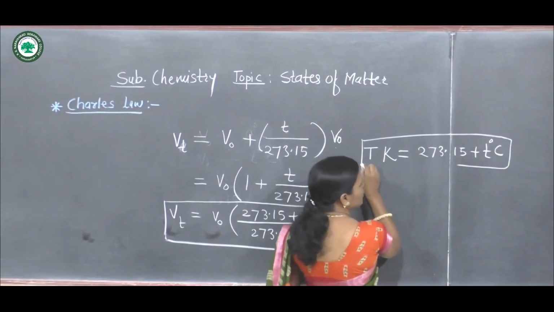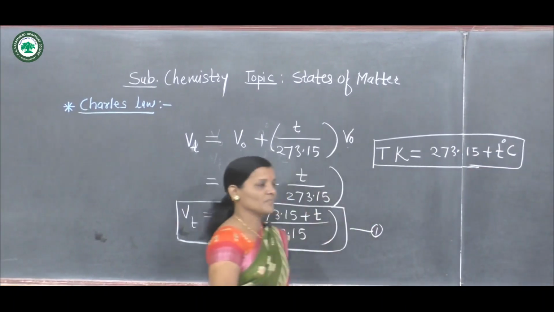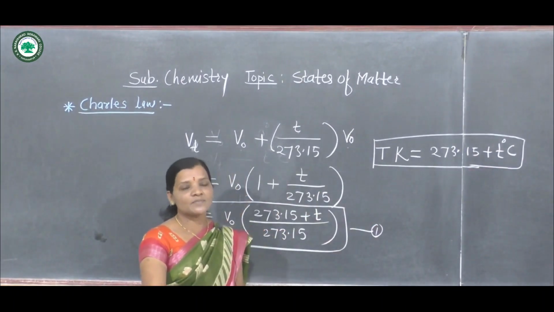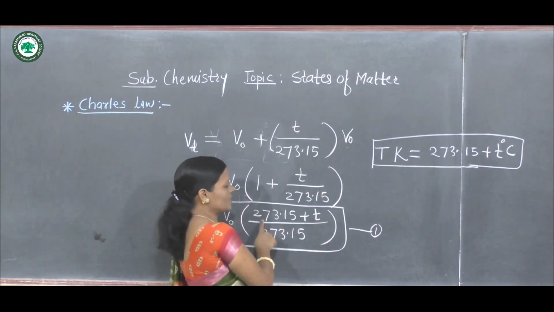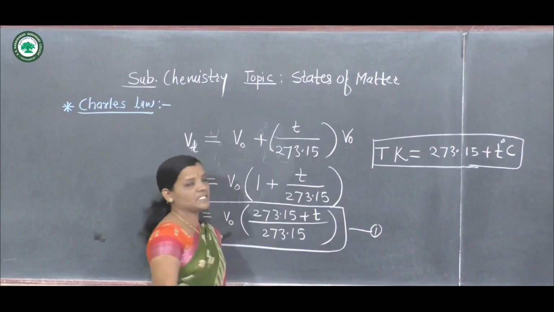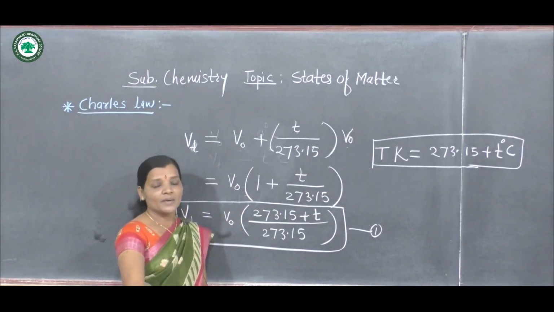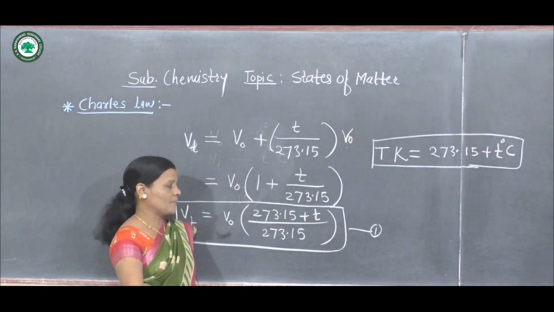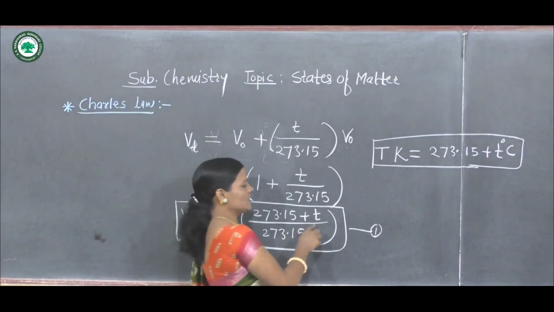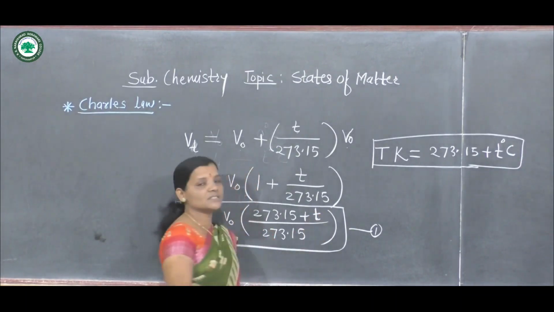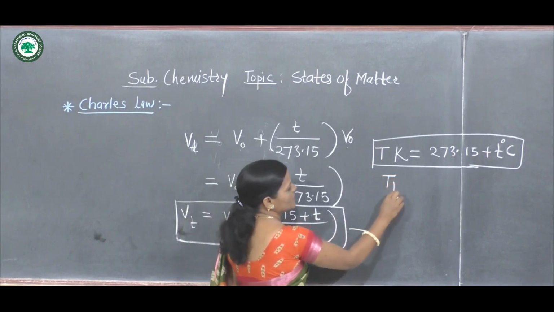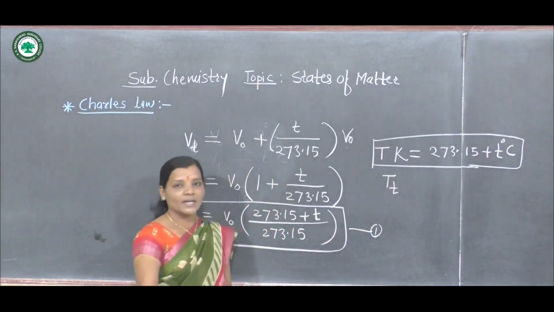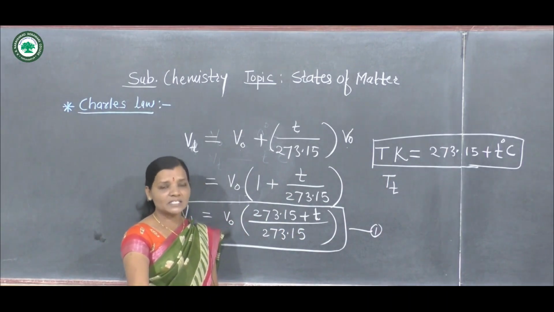This is the thermodynamic scale temperature, also called the absolute scale temperature. So 273.15 plus t degrees Celsius is the temperature in terms of Kelvin. For our convenience, we can consider this as Tt Kelvin, the temperature at t degrees Celsius.